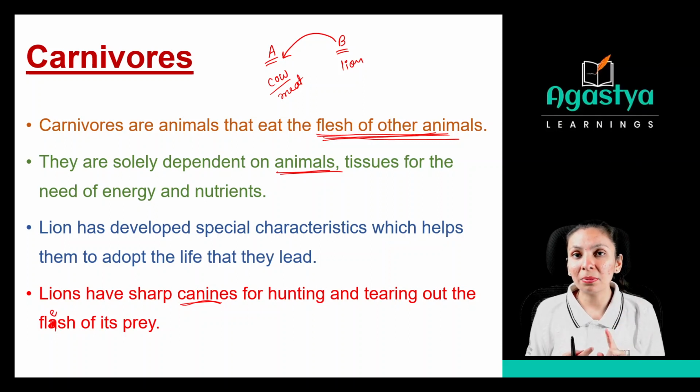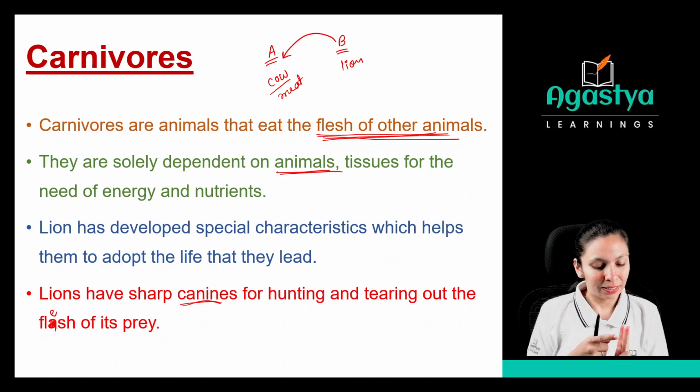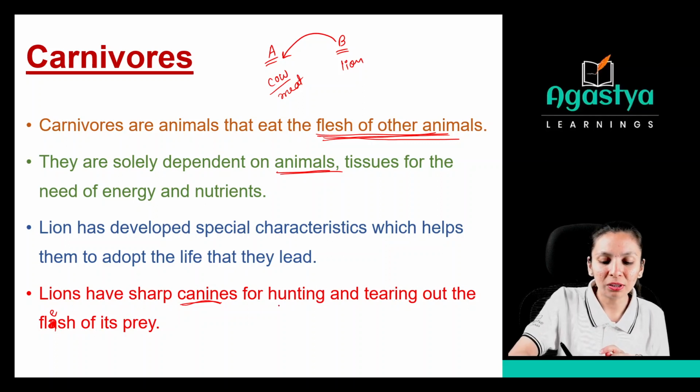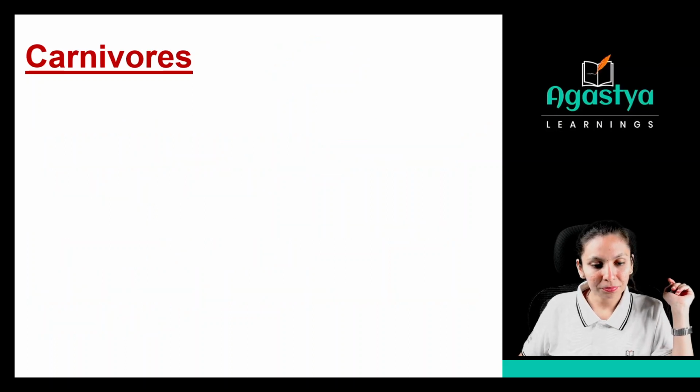So just remember the importance of different teeth. What have we discussed? Incisors, molars, premolars and canines. What was the use of the incisors? Yes, to cut the grass. Molars and premolars? Yes, to grind and chew the grass. And the next, the canines, which are there in the carnivores, are helpful for hunting and tearing the flesh of the animal tissue.